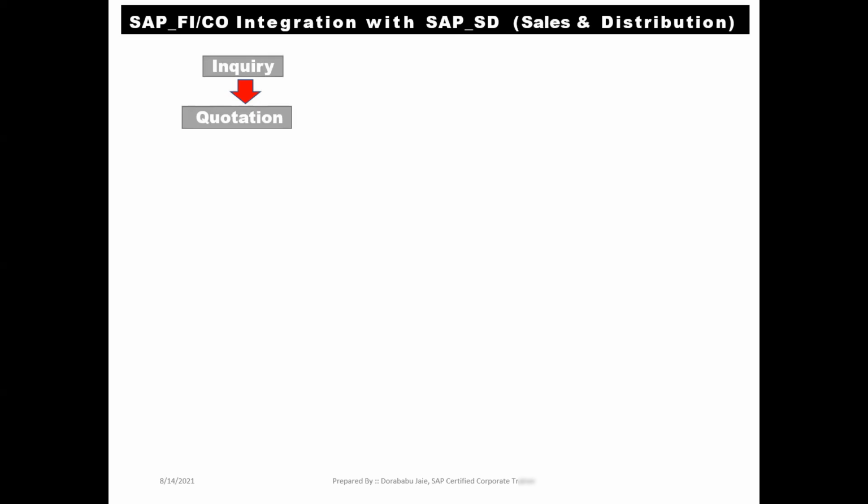So whether the product is available or not at our warehouse level, our marketing team will check with our warehouse management team, and if the stock is available, then they will go to the next level. And based upon the quotation, our marketing team will go for the sales order. Sales order means a mutual agreement between the customer and the company.